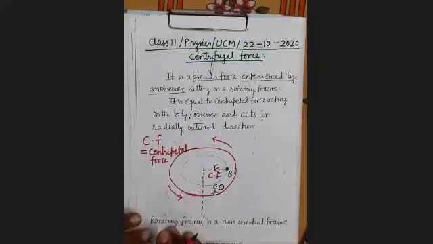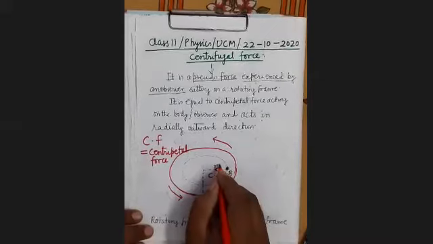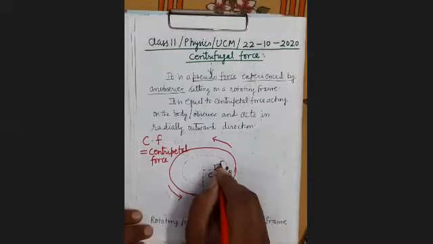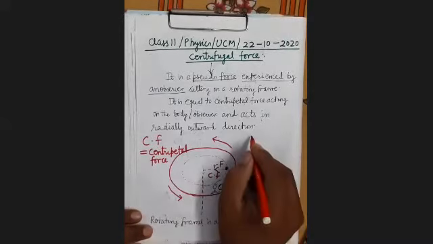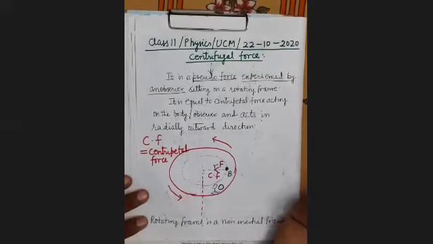Now suppose this centripetal force is represented by F. What will be its magnitude? Magnitude will be mr omega square.